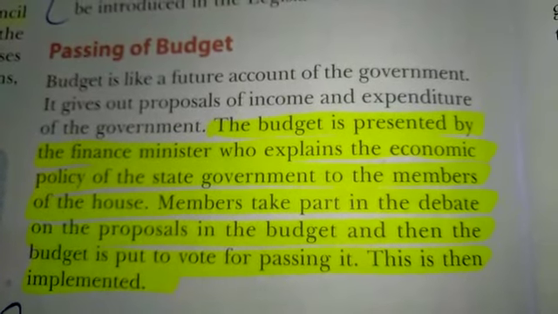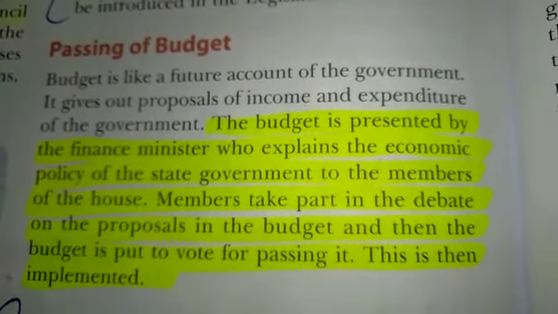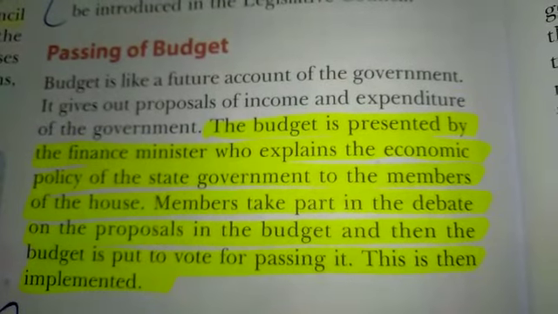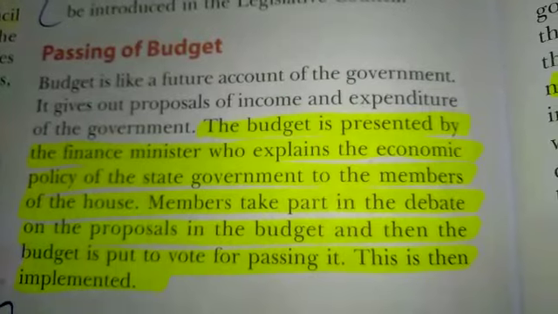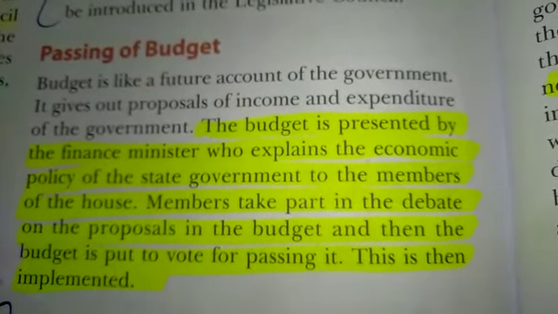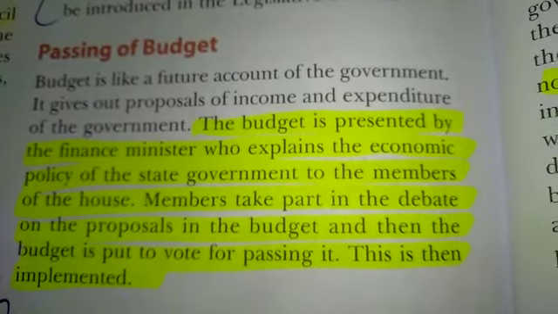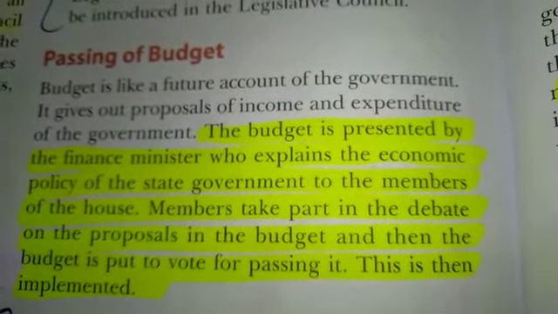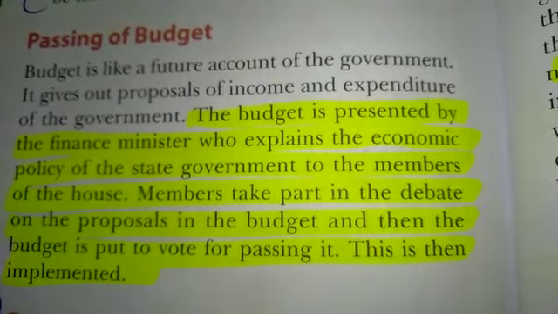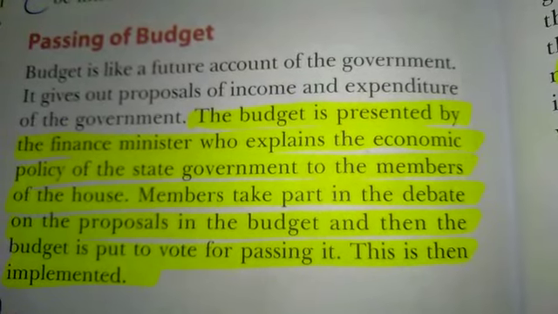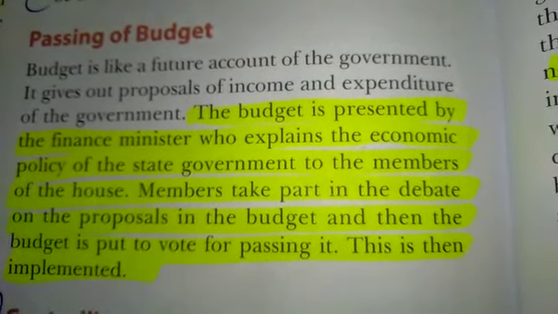Passing of budget. Now, what is a budget? Every family, your family, my family, every family has a plan of expenditure and income. That is whatever they are earning. Based on that, our expenditure is also developed or accounted. So, a budget is like a future account of the government. It gives out proposals of income and expenditure of the government.